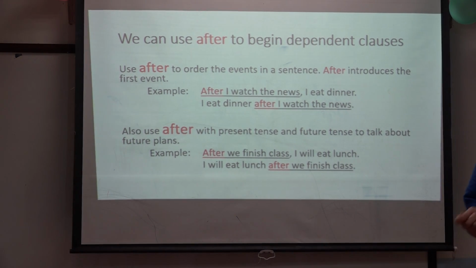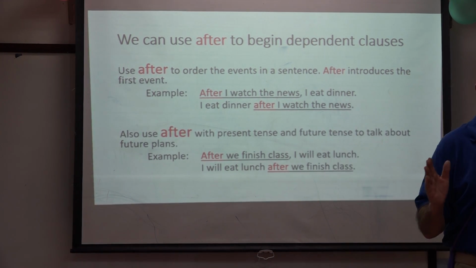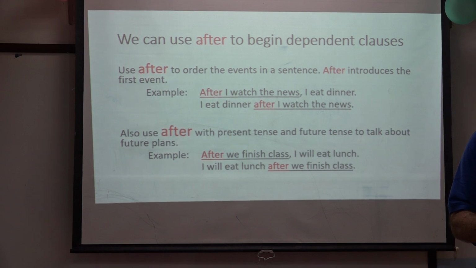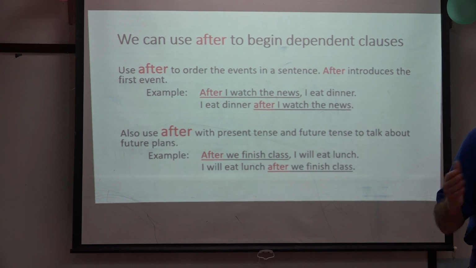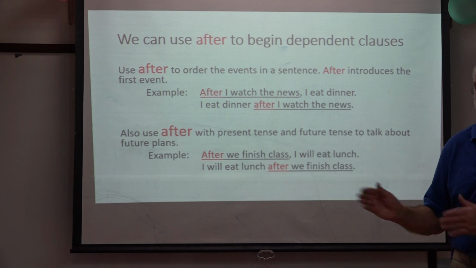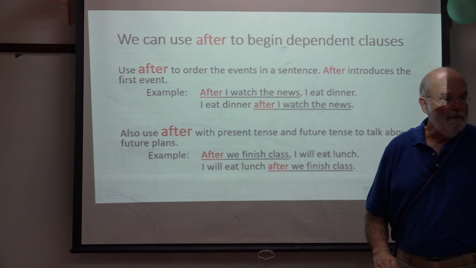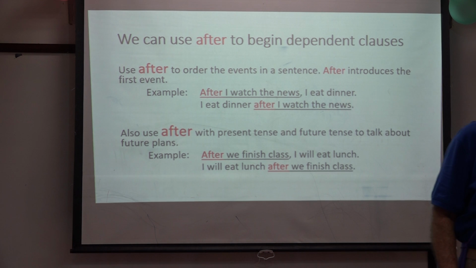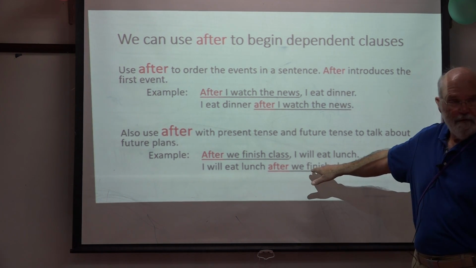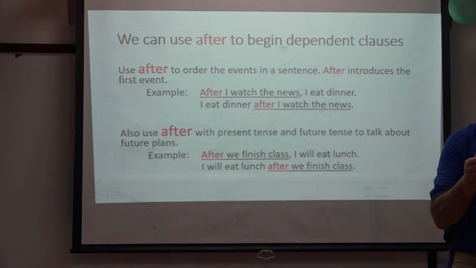So after, either example, here or here, after is what we use to introduce a dependent clause to show the order of events when we're talking about two events in the same sentence. We know that one thing is going to happen after something else. And as with all dependent clauses, we can put the clause at the beginning of the sentence, or we can put the clause at the end of the sentence. Either way. If we put it at the beginning, we insert the comma.